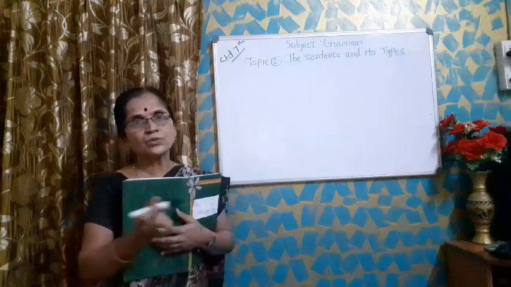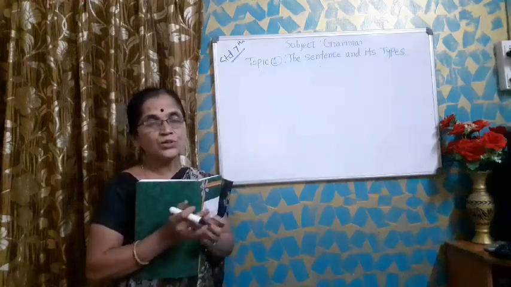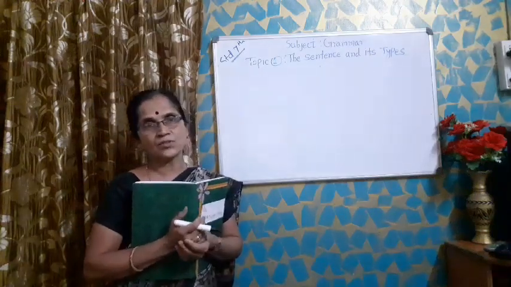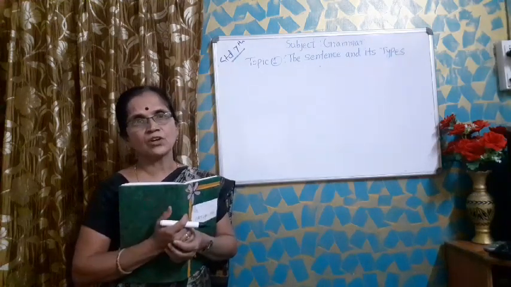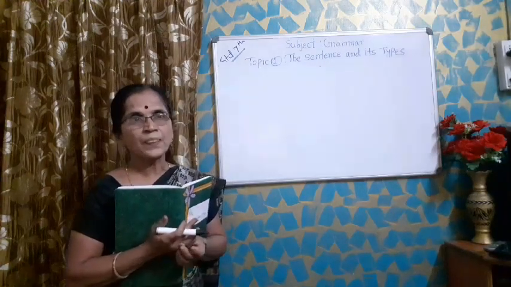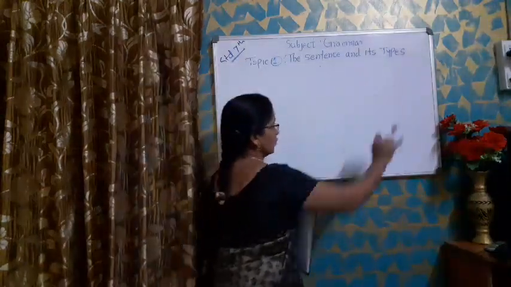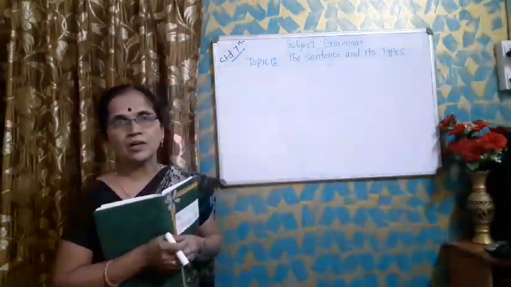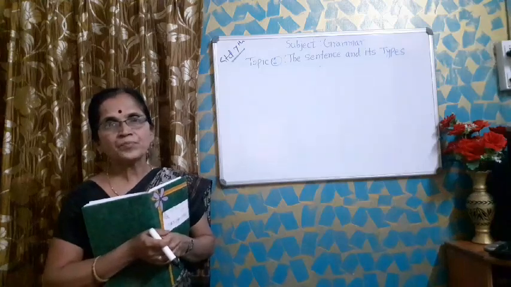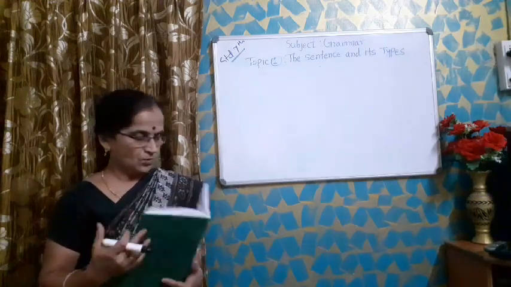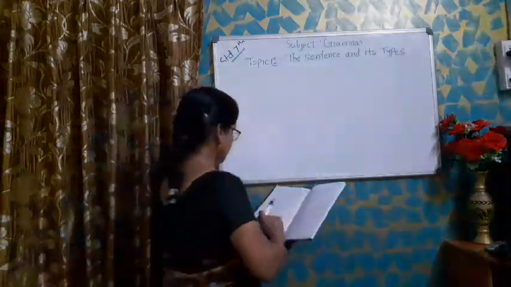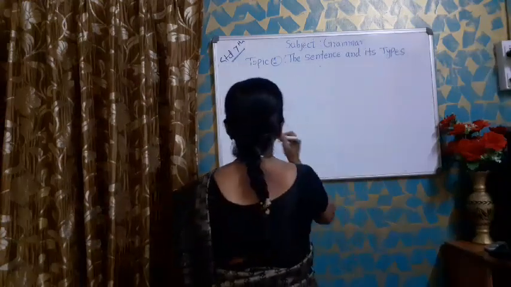At first, before going to start the types of sentence, we have to study the parts of sentence. Which are the elements of a sentence, or what are the parts of a sentence. So before going to start the types of sentence, I will explain what the elements or parts of the sentence are.